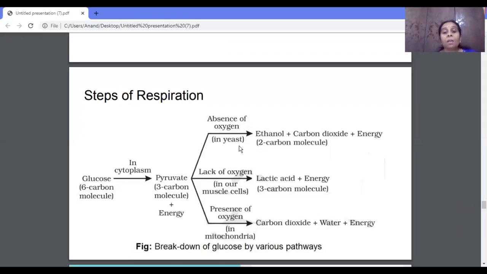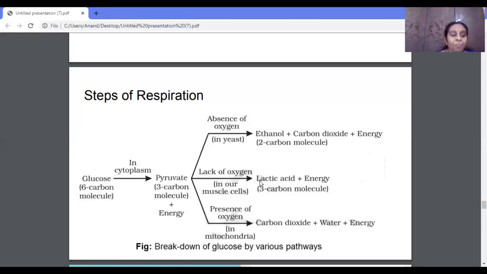Whereas in our muscle cells, first the glucose enters the cytoplasm. In the cytoplasm, it gets converted into pyruvate, and that pyruvate gets converted into lactic acid and energy in our muscle cell during the lack of oxygen. Usually when we do some exercise or run fast, we need more energy.